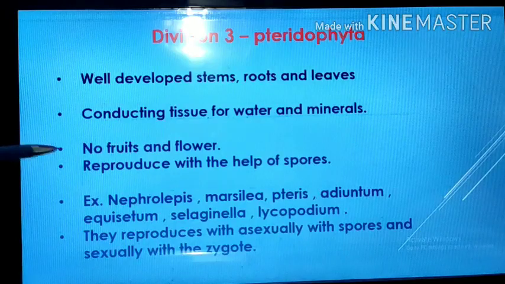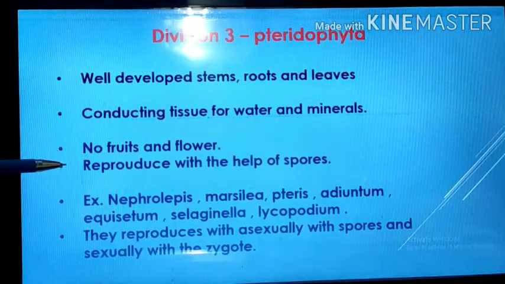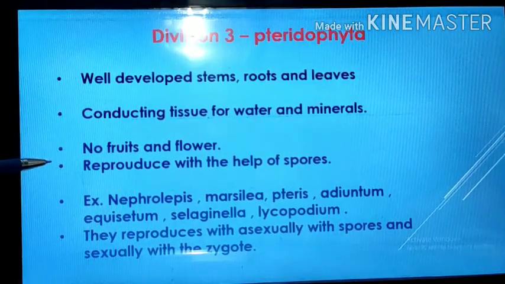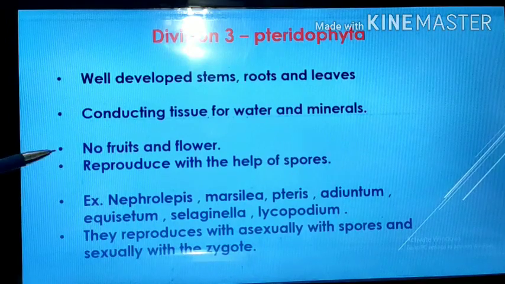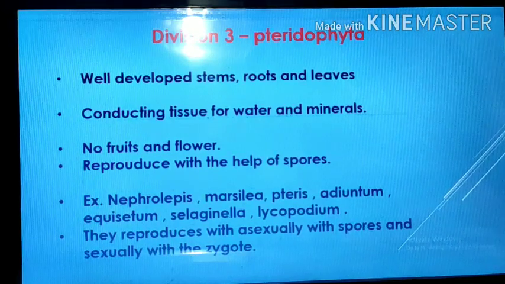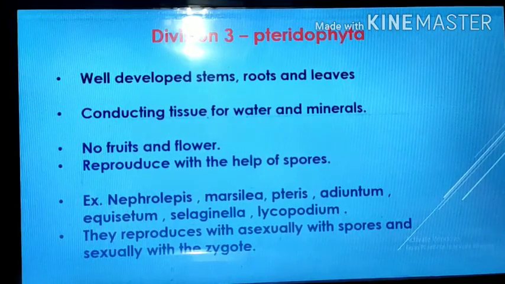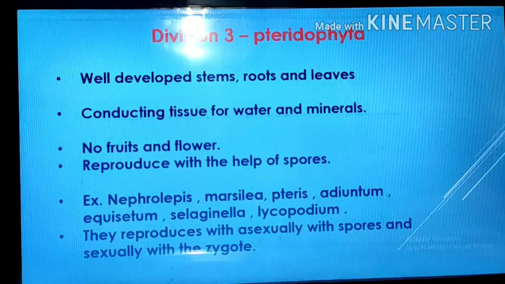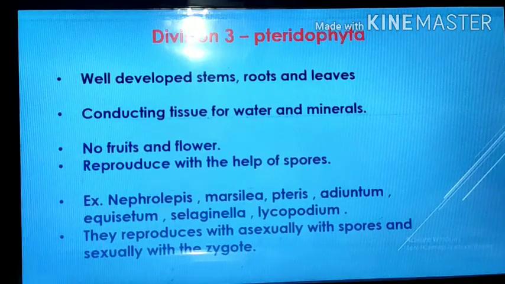We know that the main characteristic of the cryptogams is no fruits and flowers. Then they reproduce with the help of spores. Asexual reproduction is there with the help of spores. They have small black or brown colored structures, and when they fall on the ground, they germinate there and give rise to a new plant body.